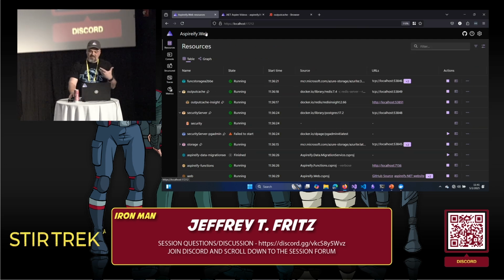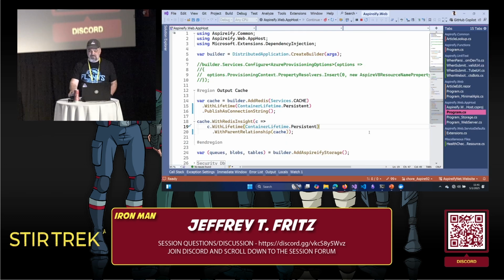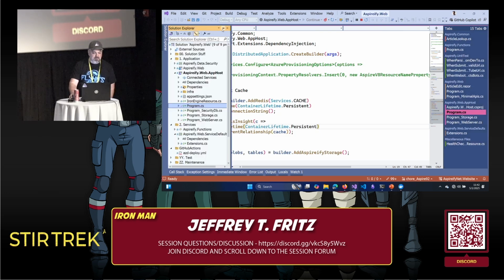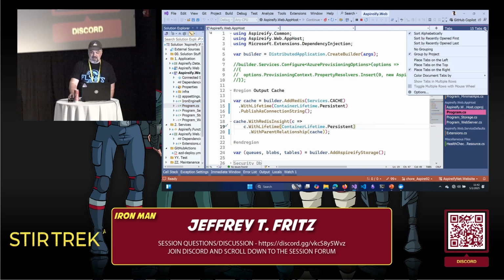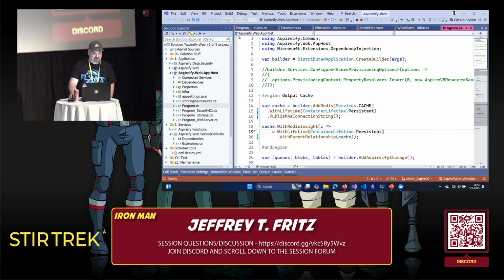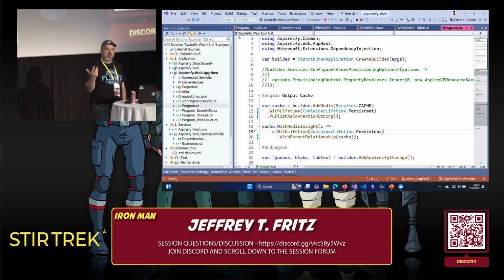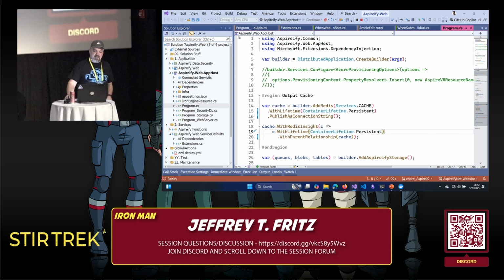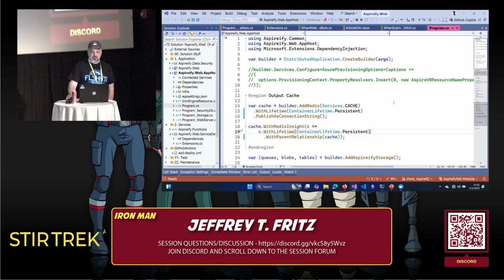Let's take a look at how some of this comes together and how you can build a real website. And it starts with the app host, right? Inside .NET Aspire, we have this project called App Host. Let me show you the Solution Explorer, and I'll put the tabs across the top. Save some space here. So we have the App Host project. This is where we define the orchestration of our Aspire project, and here's all the pieces that go together in making this. So we start off with a Program.cs that has that top level set of statements that define how our application is structured.